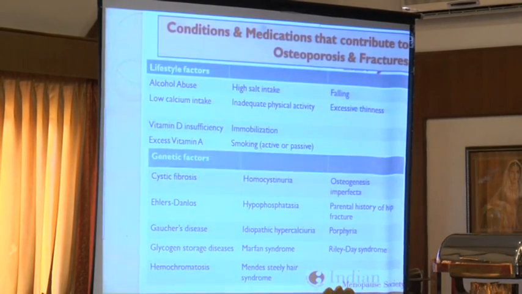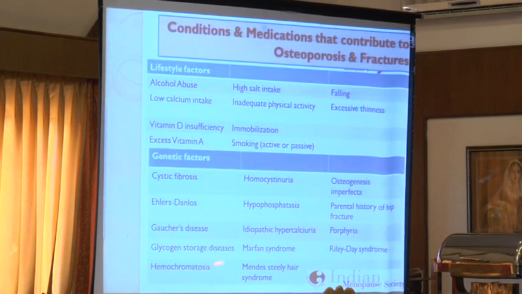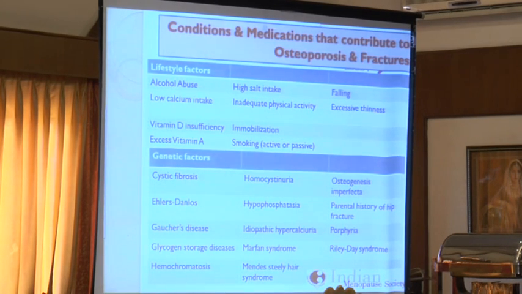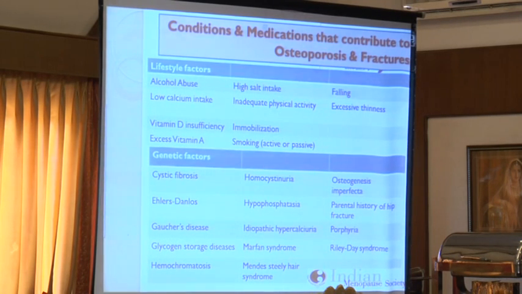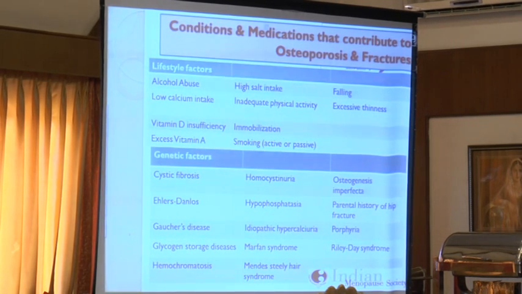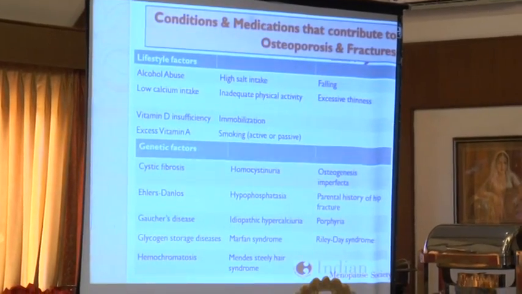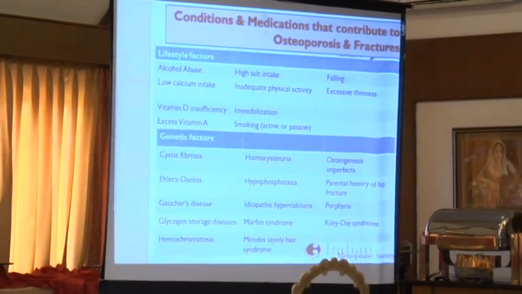Or there can be metabolic disorders like Gaucher's, glycogen storage disease, or hemochromatosis. These are certain common genetic factors where it runs in families. Hence, if the patient is suffering from the disease or the parents have it, we know the child who comes at the age of 25, 30 runs a very high risk of osteoporosis, and we have to take adequate precautions at that stage so that in future, when this child reaches middle age, they should not suffer from osteoporosis.